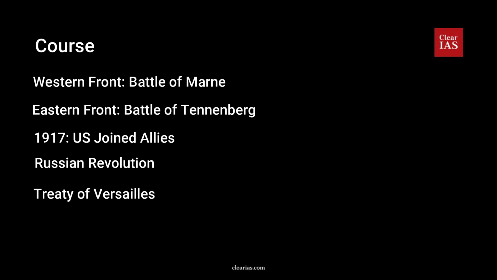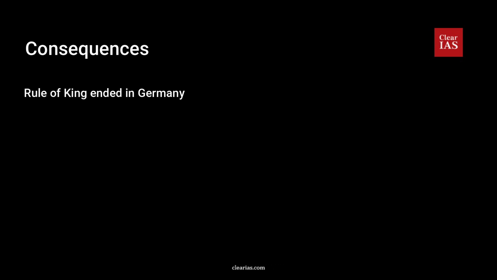Now we discuss what were the consequences of the First World War. So the consequences were huge. The rule of the king ended in Germany. Germany became a republic in November 1918, and the German Emperor Kaiser William II fled to Holland, and around 1 crore people were killed.